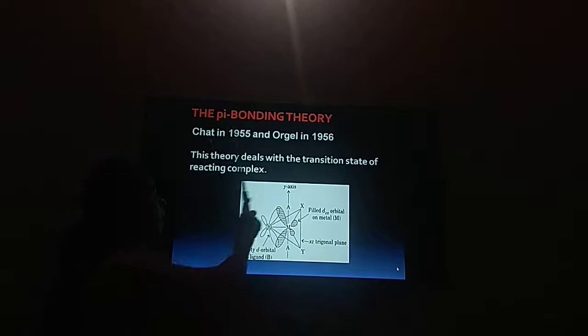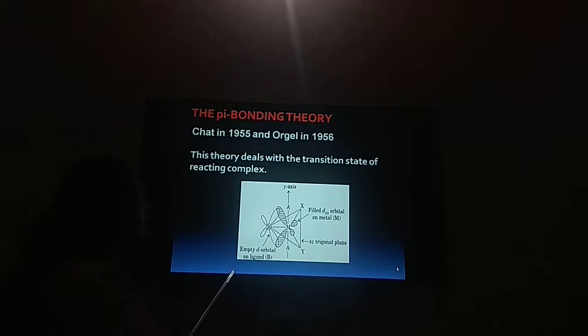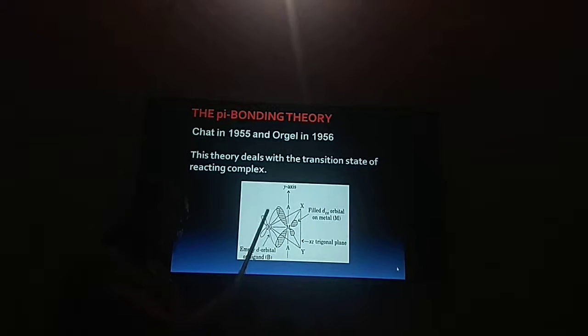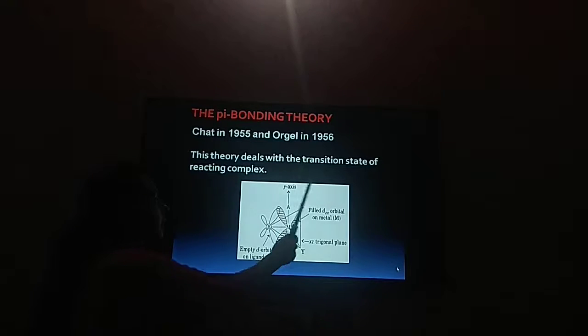Second theory is pi bonding theory, which was formulated by Chatt in 1955 and somehow modified by Orgel in 1956. Now, unlike the previous theory, polarization theory, which causes an alteration in the ground state energy of the reacting complex, this theory deals with the transition state of the reacting complex. Again, there is a decrease in activation energy, but now the change is in the transition state, not in the reacting complex. Now, how does this theory work?